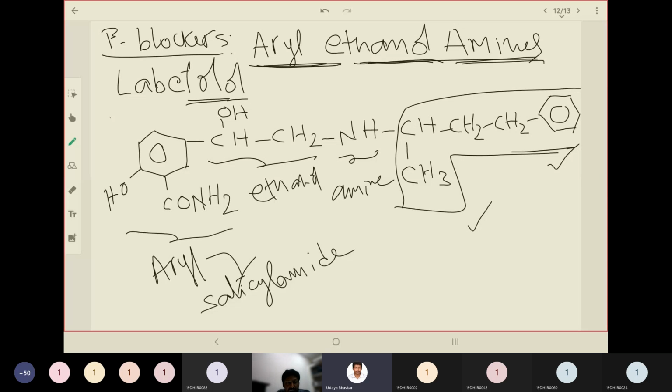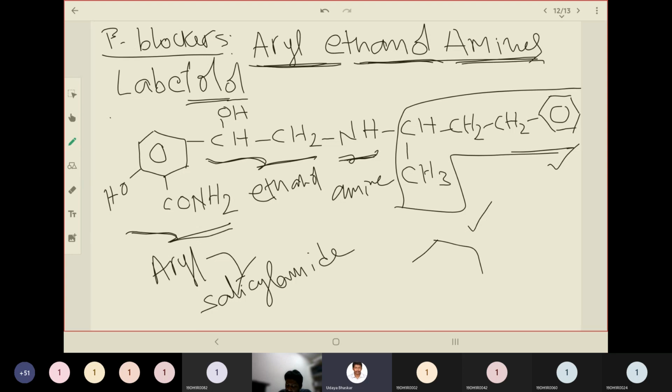In that, the first category is aryl ethanolamine. If you observe, this is the structure of labetalol. This is the amine group and it has ethanol linked to it, so ethanolamine. And this is the aryl group, and I have shown you the structure of salicylic acid.